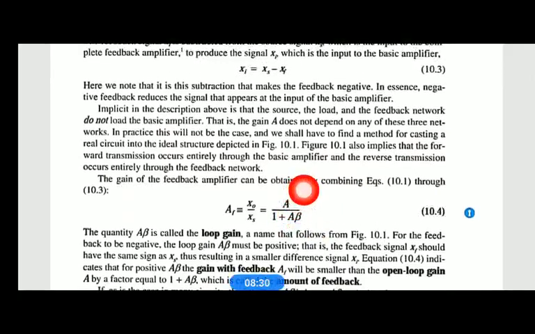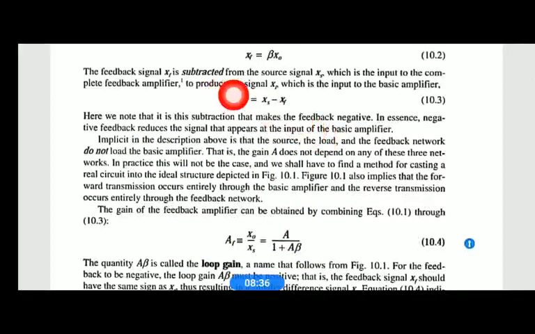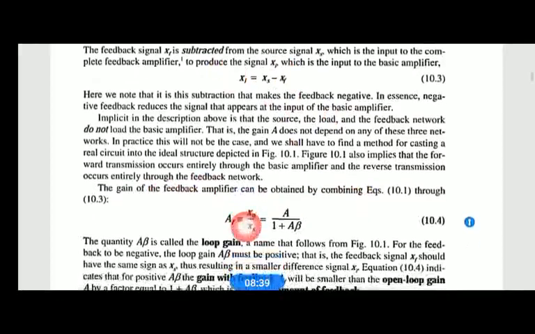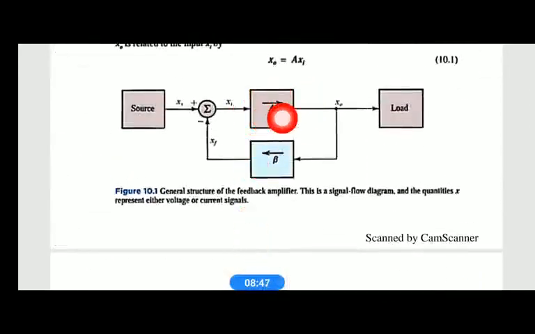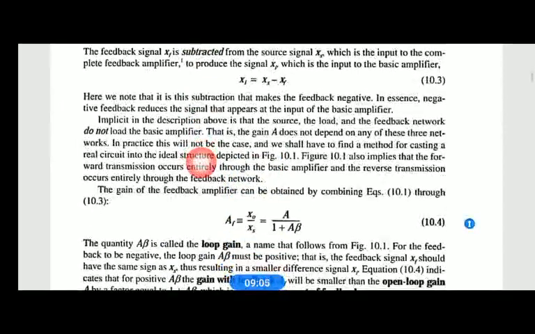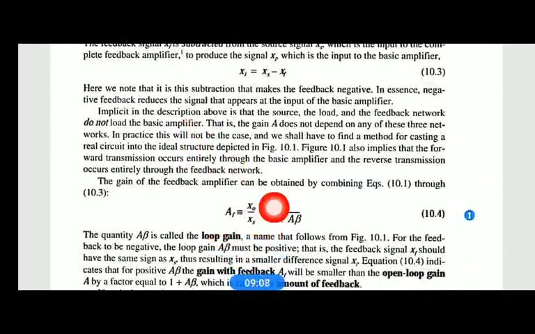You can see, these are the things you don't take as your notes. You just take this formula. Here the gain of the feedback amplifier can be obtained. To get the total gain, A is the gain for only this amplifier. The total gain of this whole network is X0 divided by the applied input XS. So AF, the total feedback amplifier gain, is equal to X0 by XS, right?